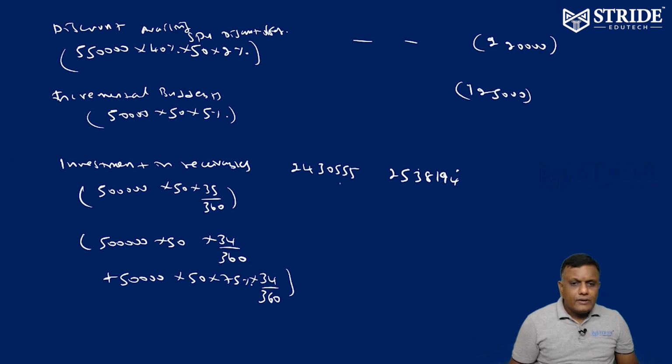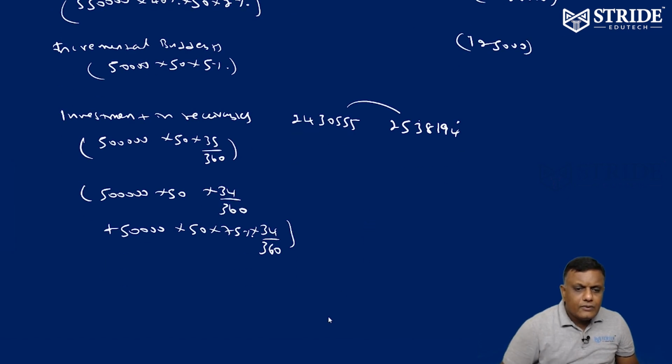Right. Now incremental investment in receivables. So how much investment in receivables?